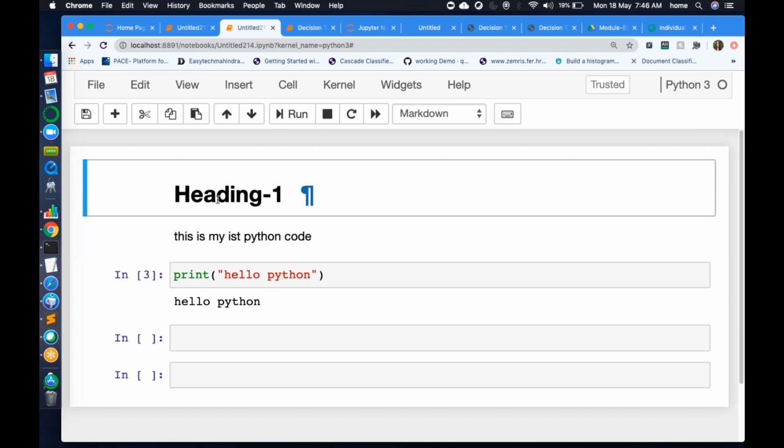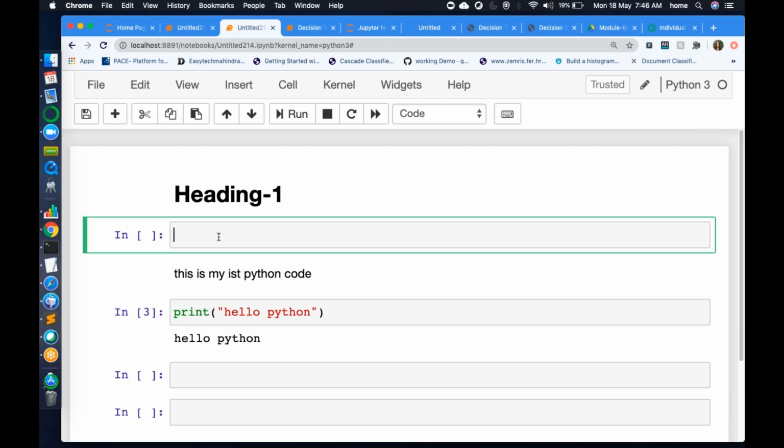So the first heading. Let's say within this first heading, you want to create another subheading, right? A main section and then a subsection. Within this main heading, you want to create a subsection. So again, escape, and you need to press 2 times hash. How many times? 2 times hash. I'll give you the keyboard shortcut.